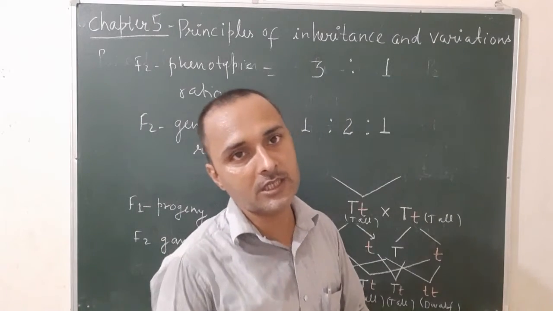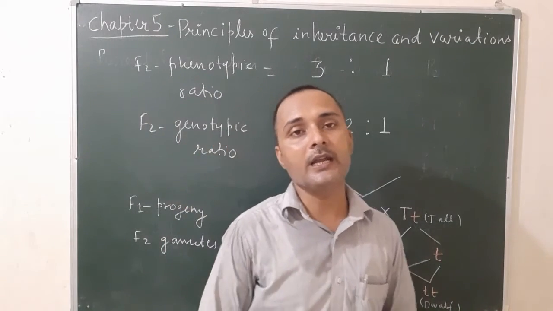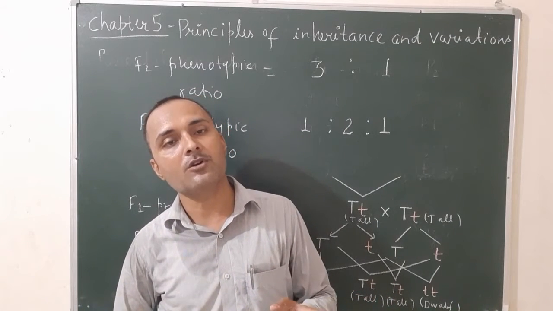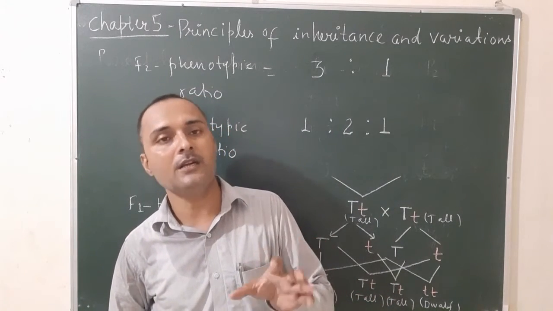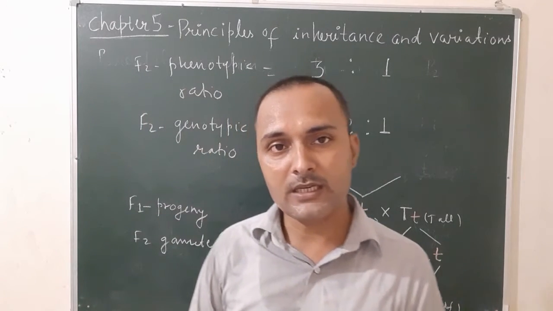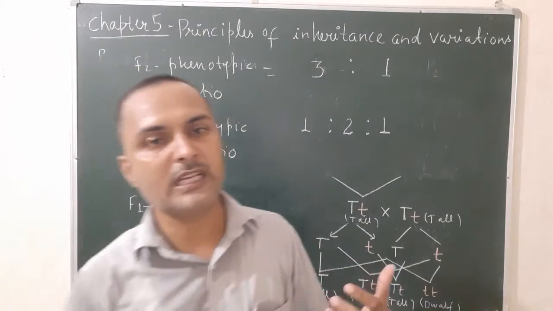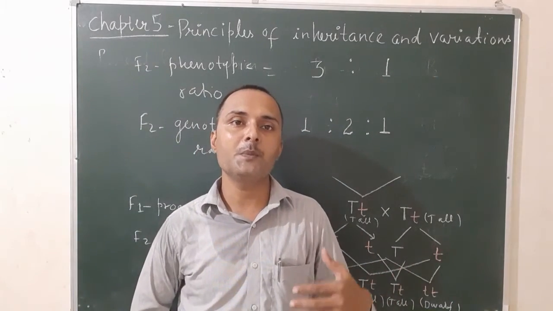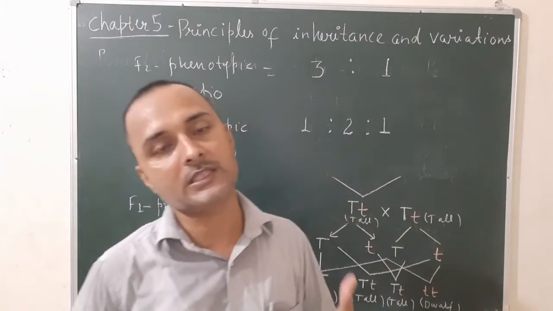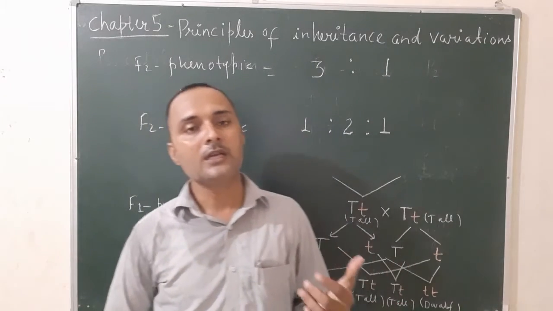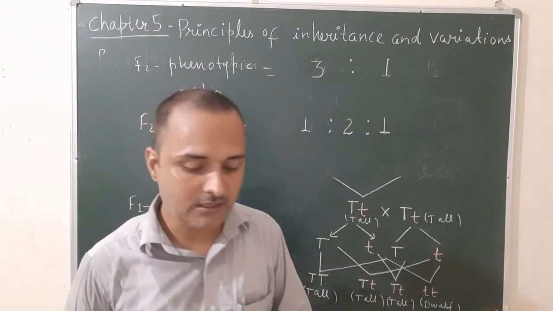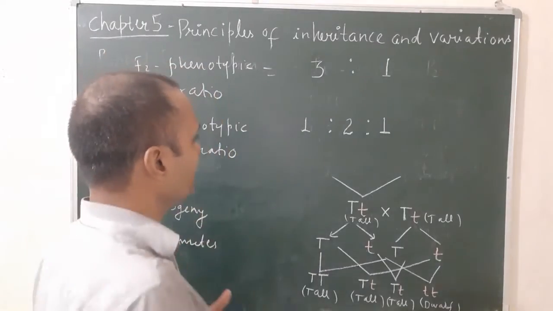And listen carefully, both the law of segregation and the law of dominance are based on inheritance of one gene, because only one character you have taken during the experiment. The law of independent assortment is based on inheritance of two genes, because two pairs of characters were taken during the experiment, that is seed shape and seed color. So let's see some exceptions of the law of dominance.